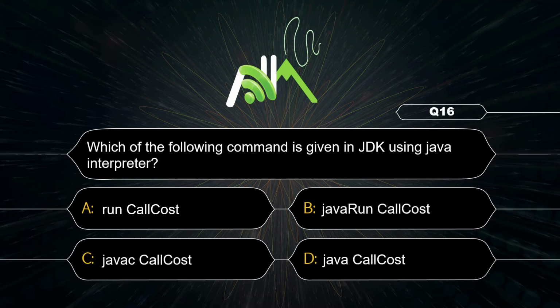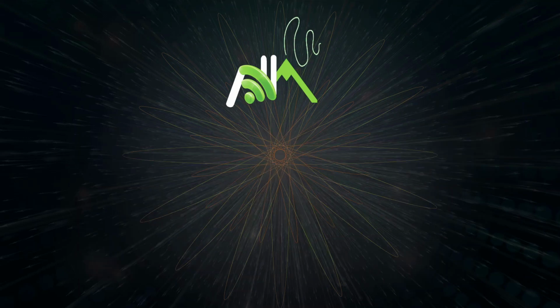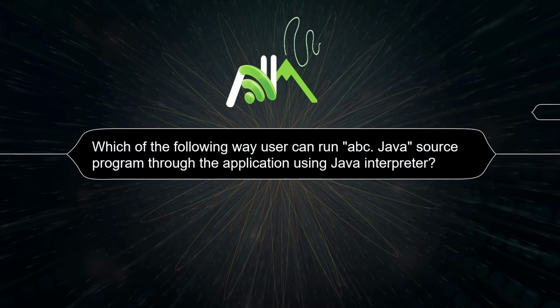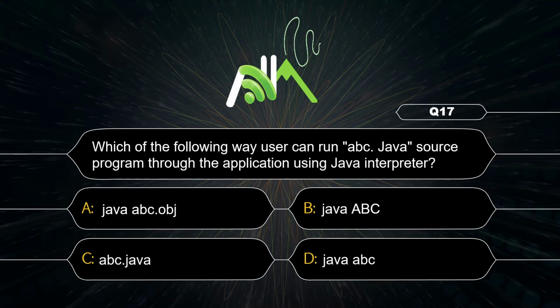Which of the following command is given in JDK using Java interpreter? Here you want to run it to Java interpreter, so you have to go with the command Java. So option D. Question can be like this: if you want to run abc.java file, that is your source program, then which command you will use? Here correct option is Java space class name, that is abc.